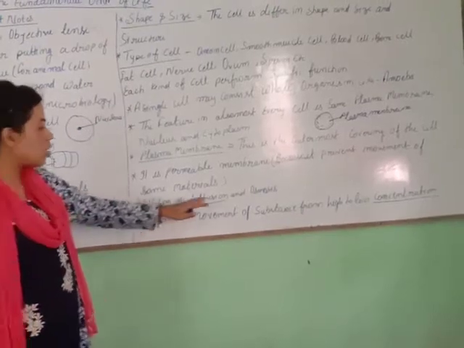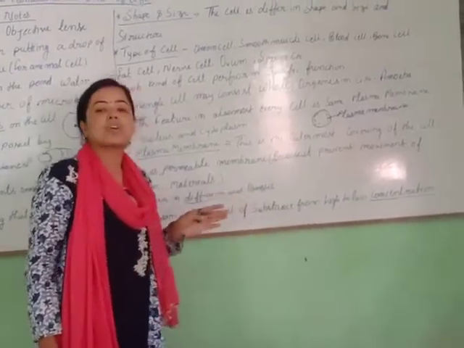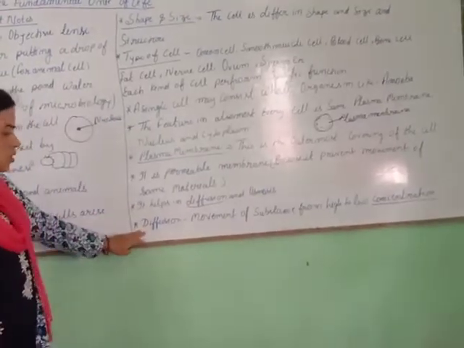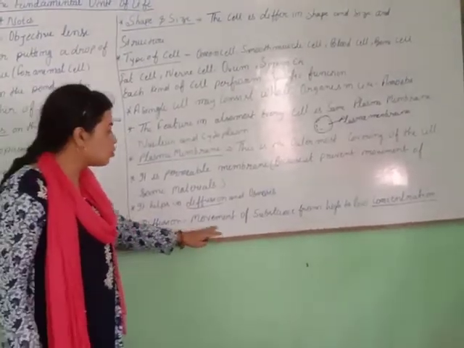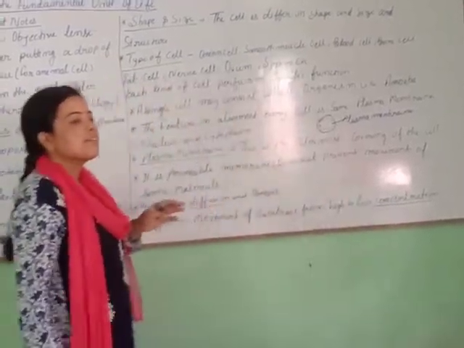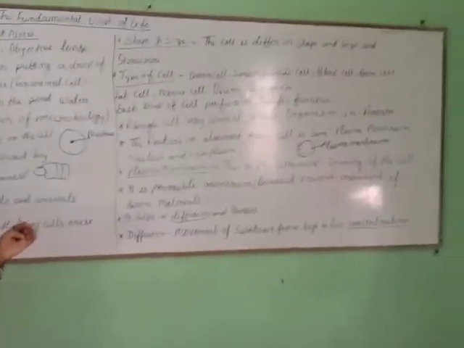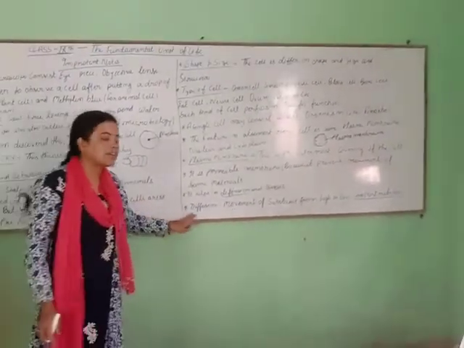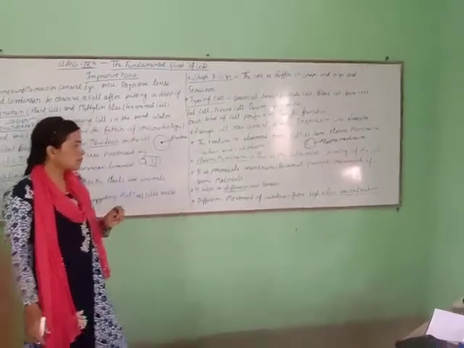Osmosis is movement from higher concentration to lower concentration. What is diffusion? Diffusion is the movement of a substance from higher to lower concentration. Without diffusion, the cell cannot survive and the body cannot grow. This is why diffusion is very important for the cell.